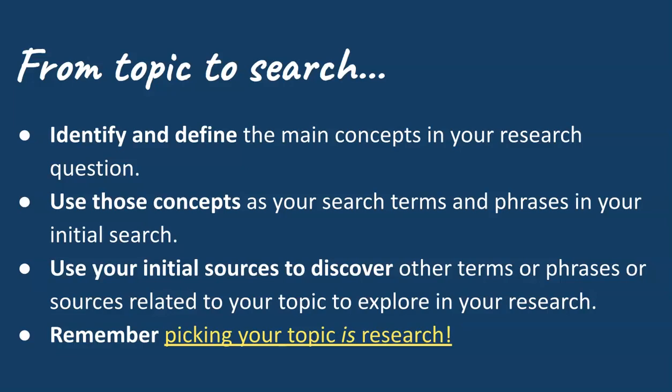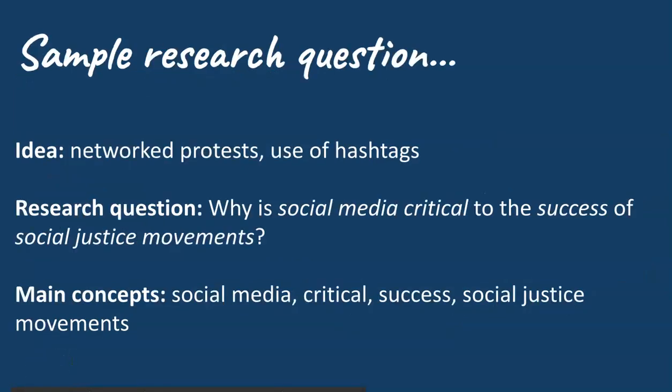Remember, a little bit of research after you've identified a topic is necessary in creating a strong research question, the question that you are going to try to answer through your research paper. In thinking about how I would approach a research assignment, I first came up with a broad research topic that I'm curious about: network protests and the use of social justice hashtags. And after testing and tweaking the topic, this is my initial research question: why is social media critical to the success of social justice movements?